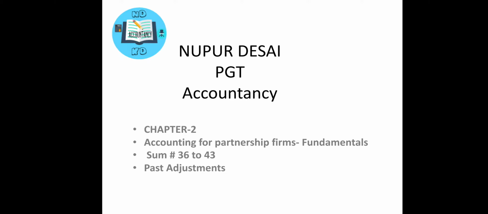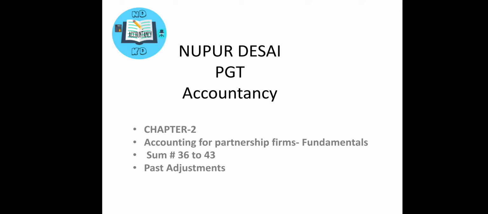What do you understand by past adjustment? Past adjustment means the adjustment which was to be done in the past, but we have not done it, so now we have to rectify that. In 11th standard, if you remember, we have a chapter named rectification of errors. Under rectification of errors, what we have understood is that if an adjustment was done on the debit side, then to correct it we have to reverse that. On that concept only this whole topic is going to be completed.